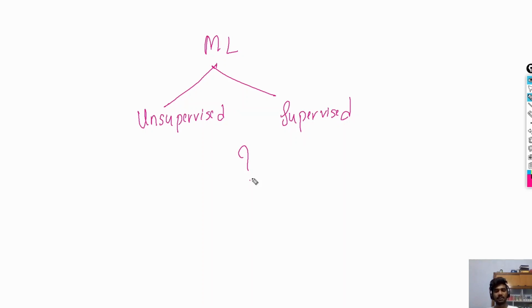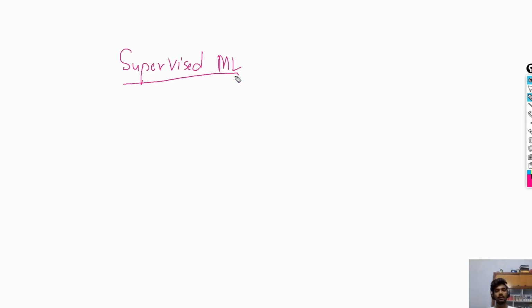So first, let us try to understand what is supervised first, because supervised is pretty good compared to unsupervised. Let me try to explain what is supervised first. So okay, what is supervised in machine learning? Supervised means here we have some input data and corresponding output data.